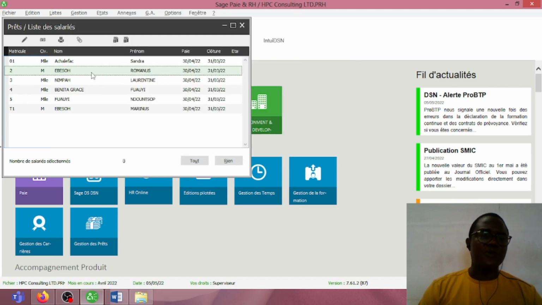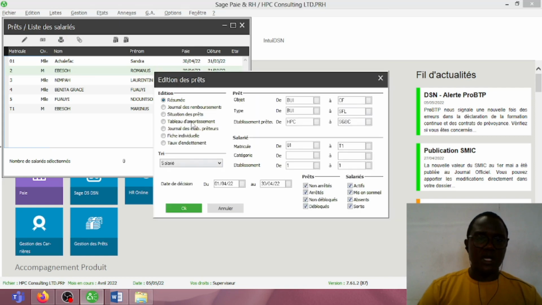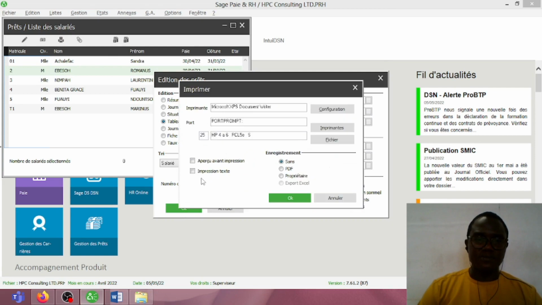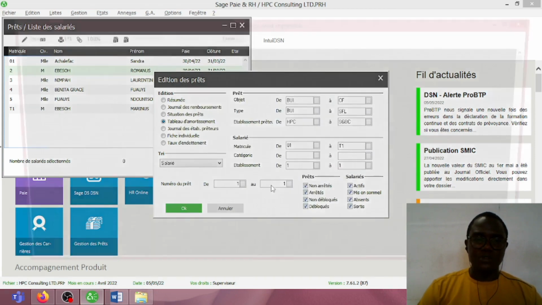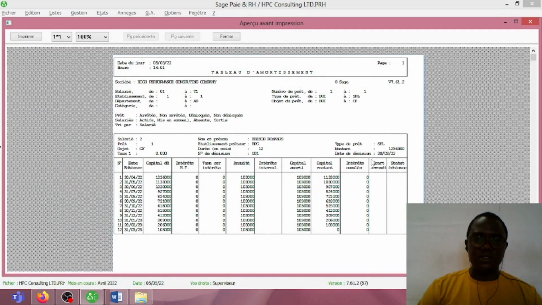Now we can as well print a loan amortization schedule and hand it over to Abeso so that Abeso will be able to follow up how the loan will be paid back from his salary, or how much will be subtracted from his salary in order to reimburse the loan. So we'll simply click on the print icon and we'll take the table of amortization and we'll click on OK. We'll preview it. So this is actually the table of amortization.